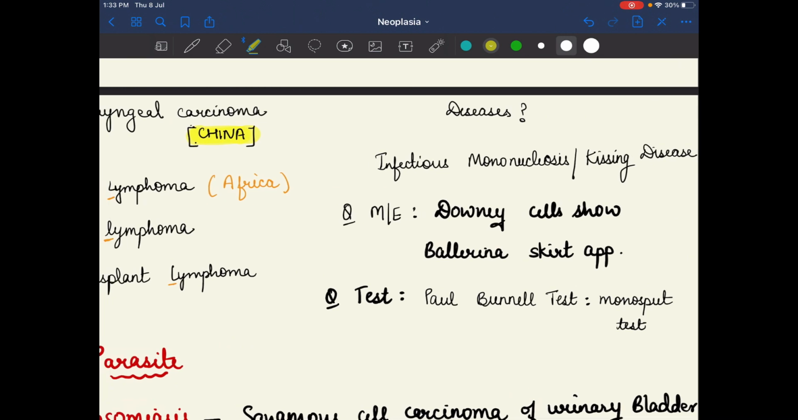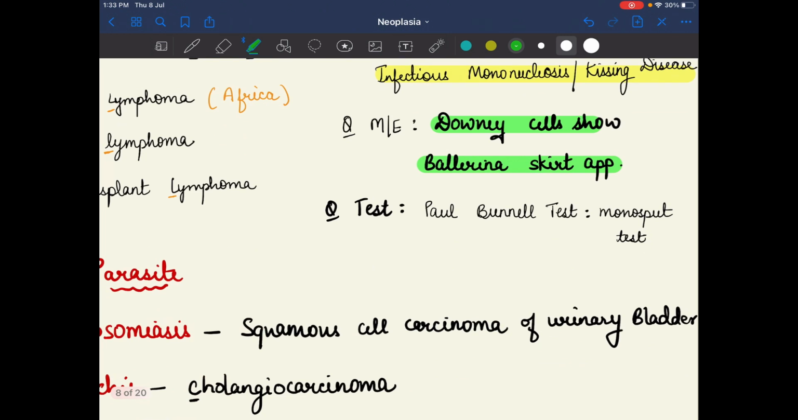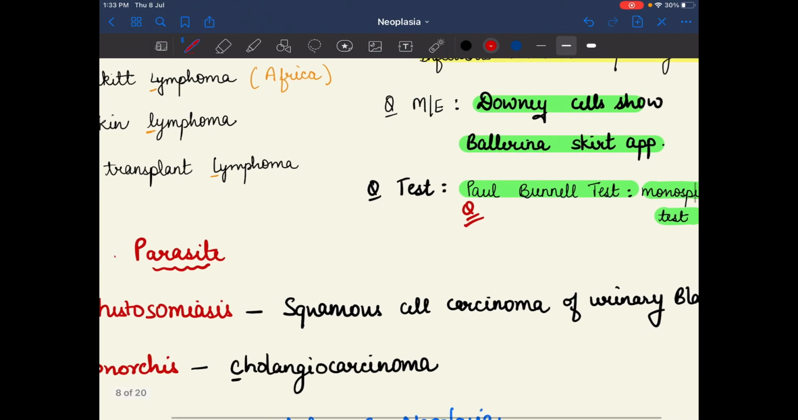The disease caused by the Epstein-Barr virus is infectious mononucleosis, that is kissing disease. On microscopic examination, we find downey cells and a ballerina skirt appearance. The test done for Epstein-Barr virus is the Paul-Bunnell test, that is the monospot test. Remember this also. Downey cells and ballerina skirt appearance are seen in microscopy, and the tests are the Paul-Bunnell test and monospot test.